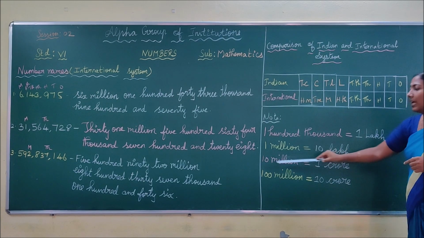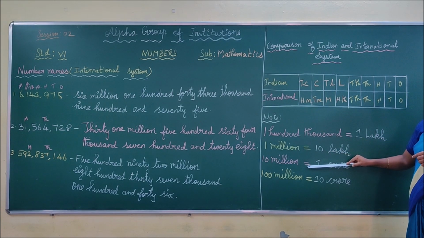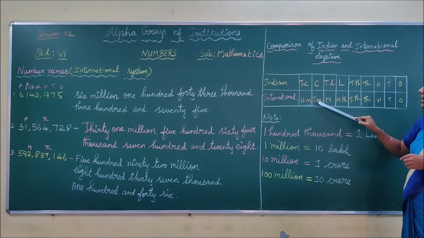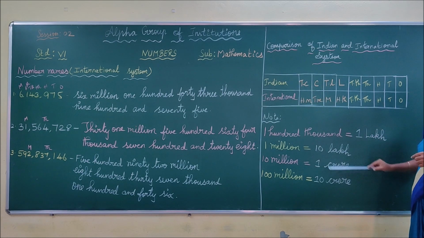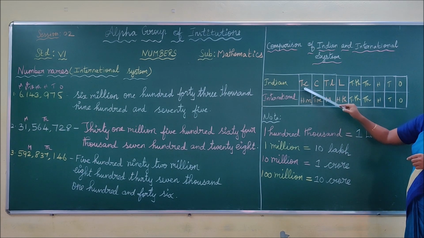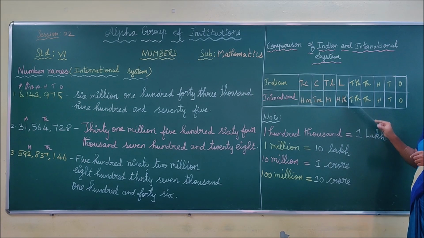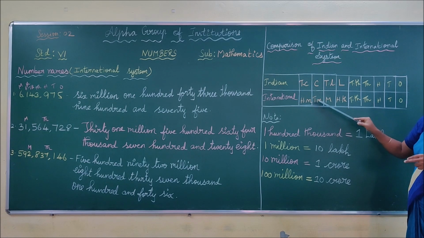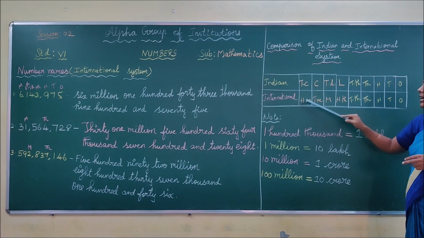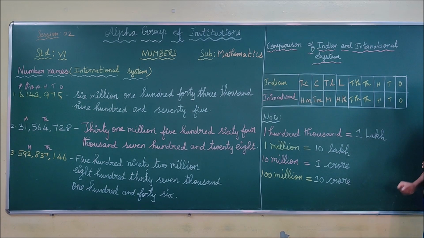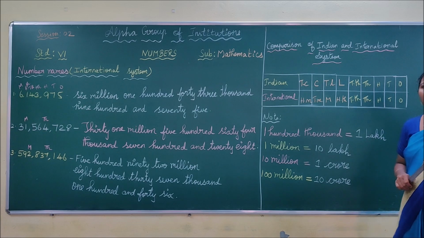What is 10 million equal to? 10 million is equal to 1 crore. Similarly, 100 million is equal to 10 crores. Do you understand, children? 100,000 equal to 1 lakh, 1 million equal to 10 lakh, 10 million equal to 1 crore, 100 million equal to 10 crores. Do you have a clear idea about this international system, children?